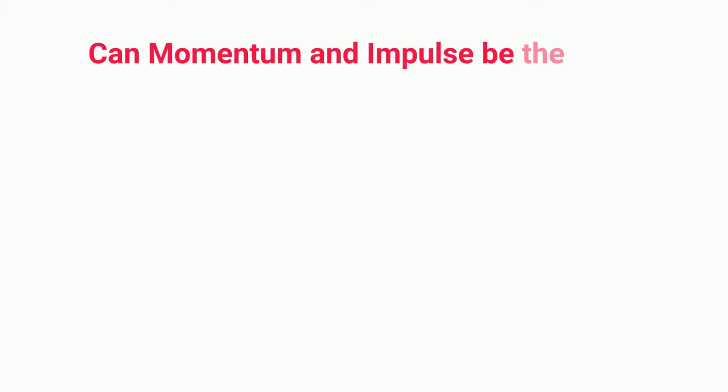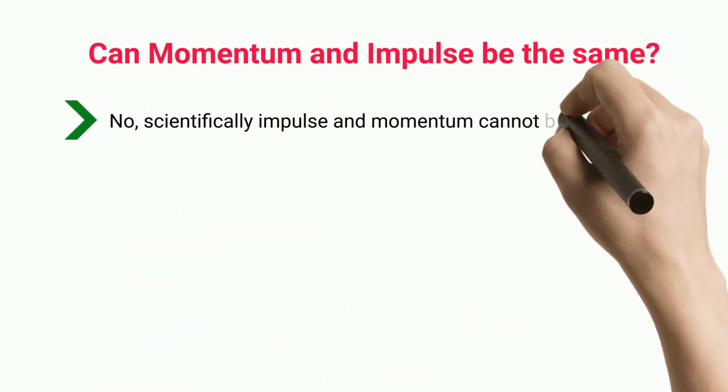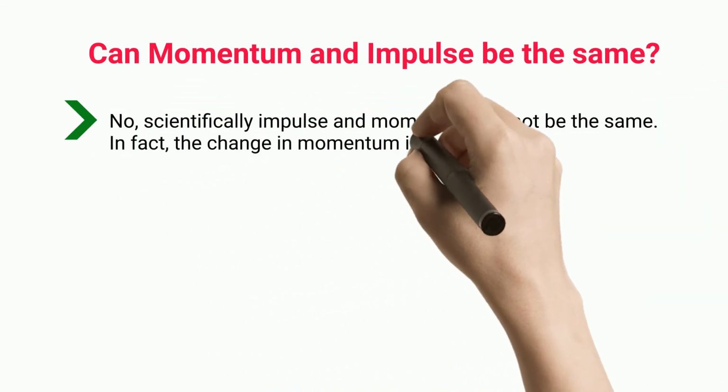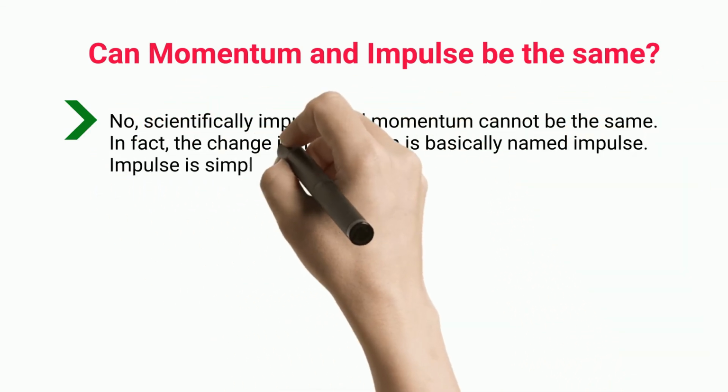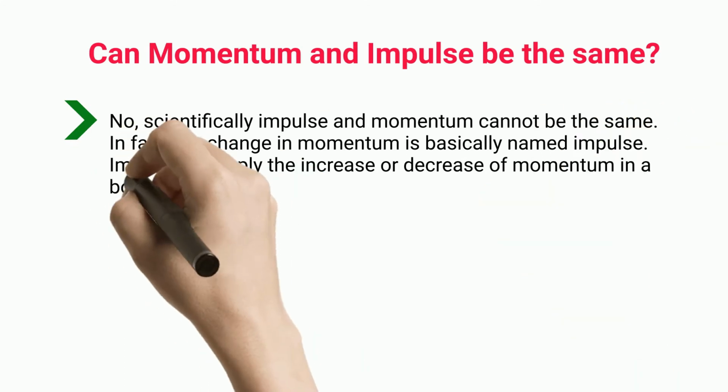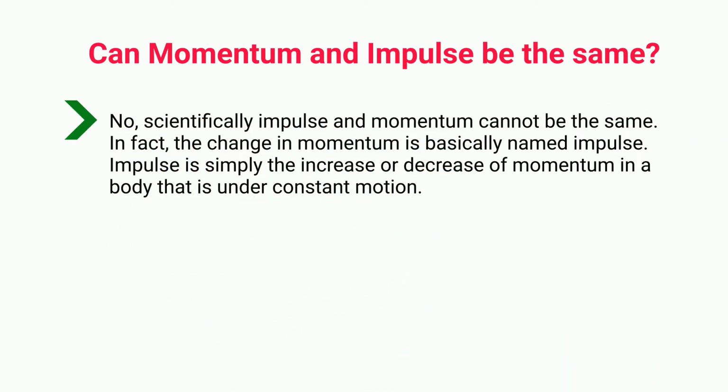Can momentum and impulse be the same? No, scientifically impulse and momentum cannot be the same. In fact, the change in momentum is basically named impulse. Impulse is simply the increase or decrease of momentum in a body that is under constant motion.